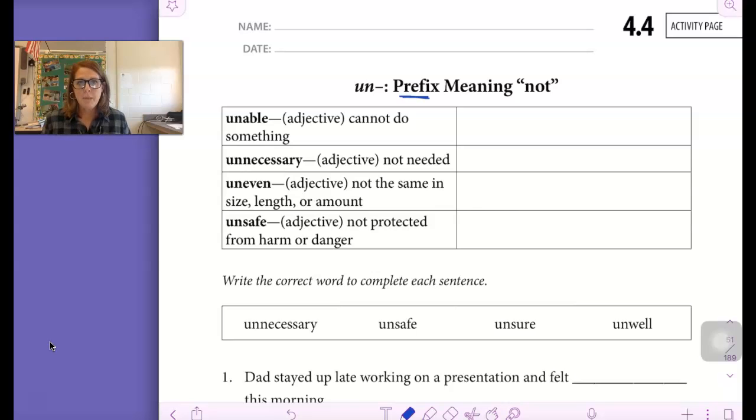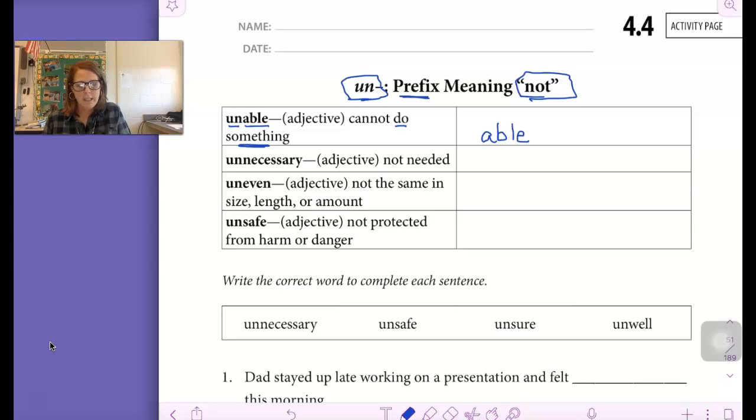So for example, let's take a look at the word unable. The root word here, and I want you to write that over here, the root word is able. If you are able to do something, able means you can do something. Un means not. So un, when we add that to a word, now it changes the meaning to be not, that you can't do that. So unable means cannot do something.